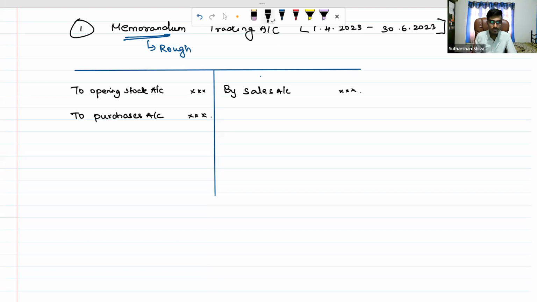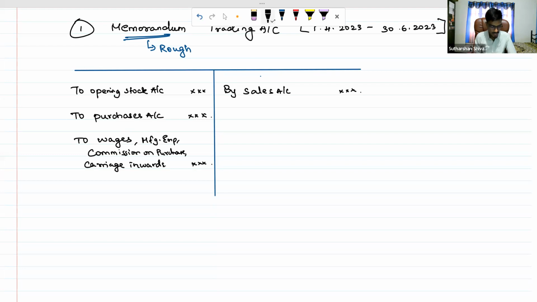Okay. After that, we will record the direct expenses related to the purchases, like wages, manufacturing expenses, commission on purchase, carriage inward, like any expenses which have been given to us, we will record.